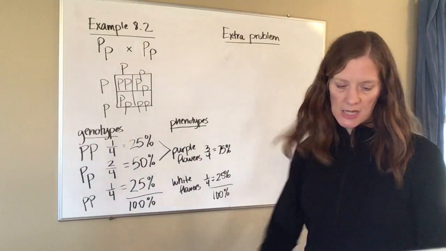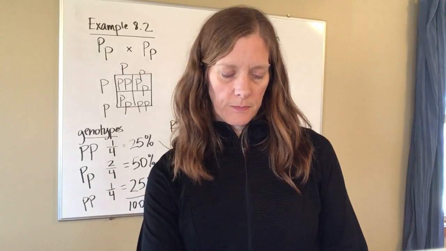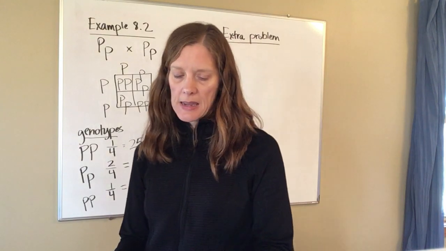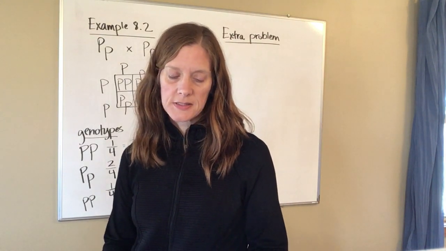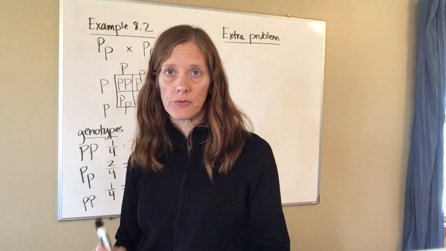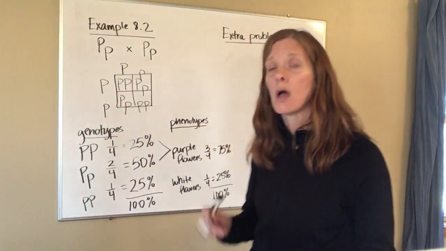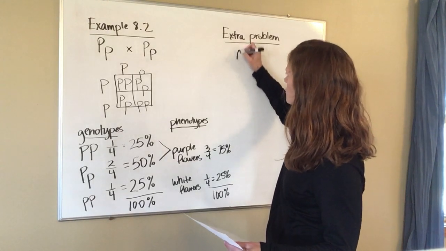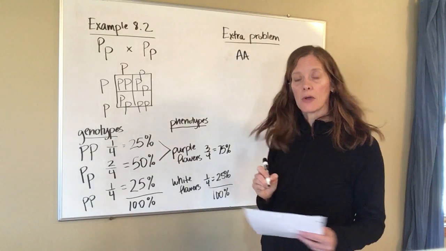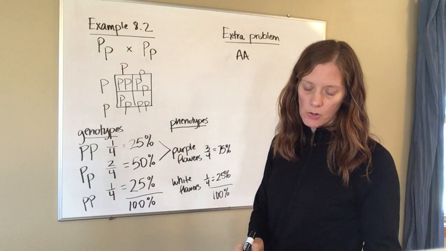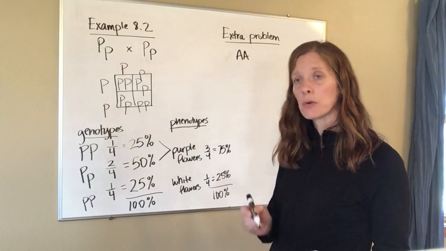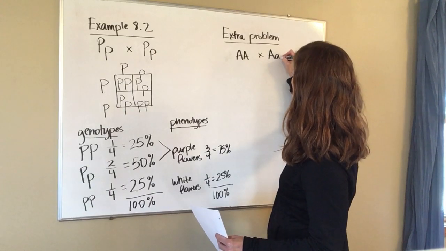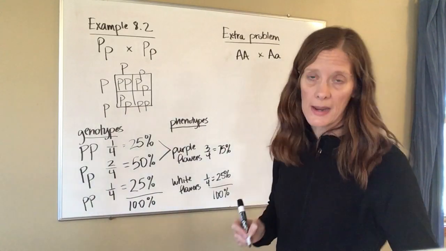So the problem says the allele for axial flowers is dominant, it's a capital A, and I'm going to cross a plant that has axial flowers and is homozygous. Homozygous means both alleles are the same. If it has axial flowers, then it's going to be capital A, capital A. And it is crossed with a pea plant that is heterozygous. Heterozygous means the alleles are different, so I'm going to have a capital A, little a.